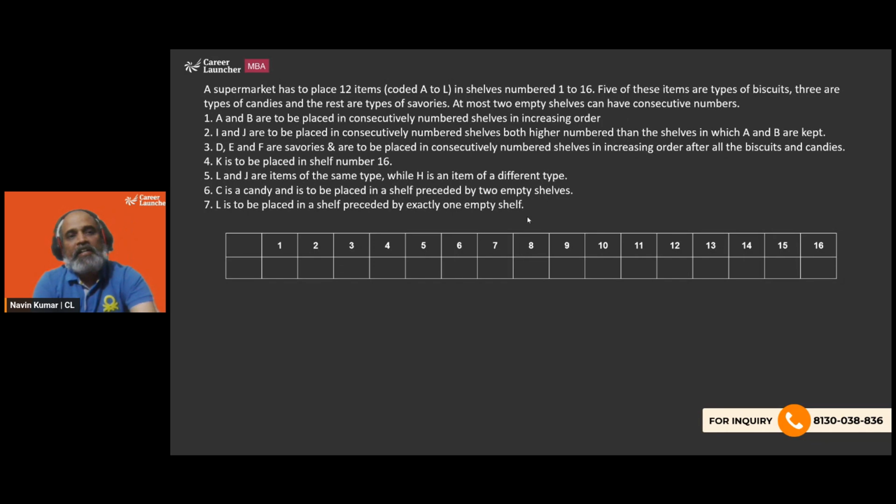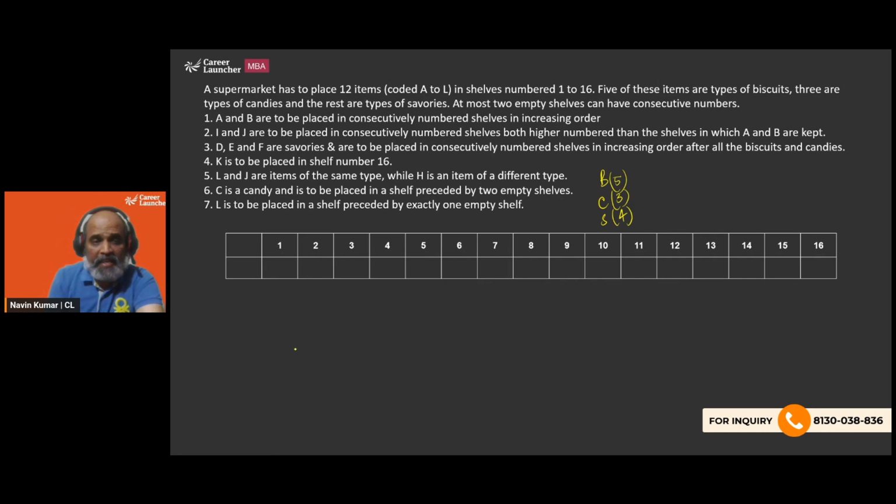So a supermarket has to place 12 items coded A to L in shelves numbered 1 to 16, as you can see here. 5 of these items are biscuits. So we have got biscuits being 5, and then we have got candies. They are being 3, and savories are going to be 4 of them. At most 2 empty shelves can have consecutive numbers. Let's look at the first one.